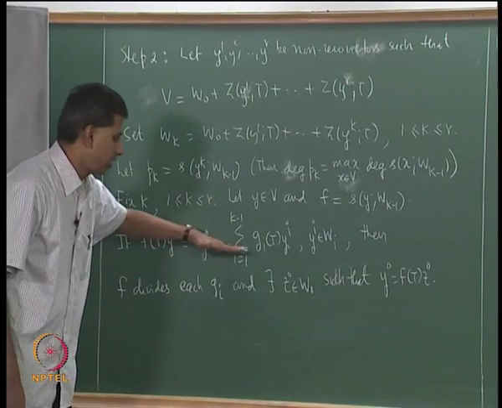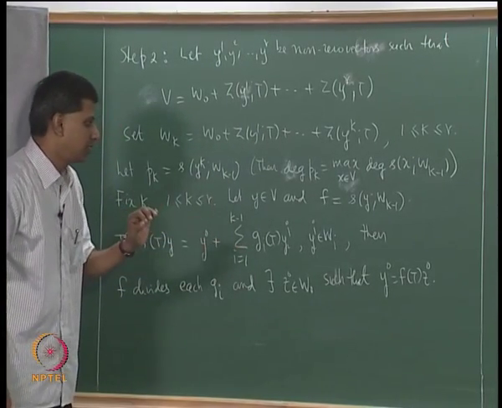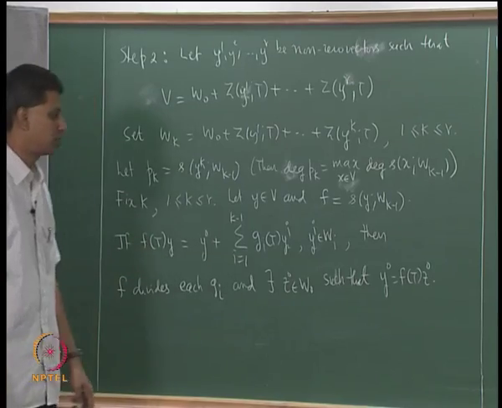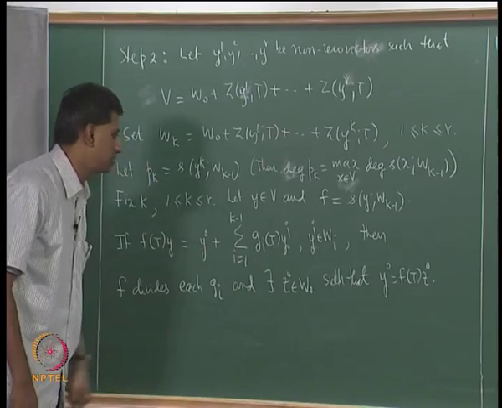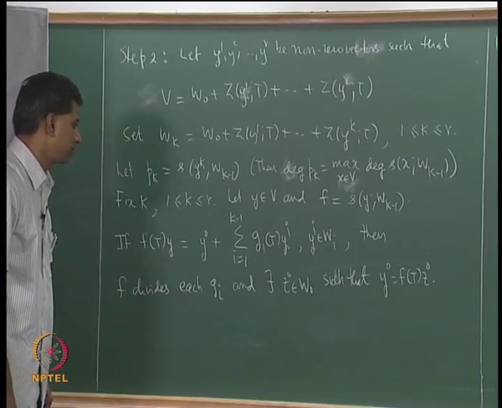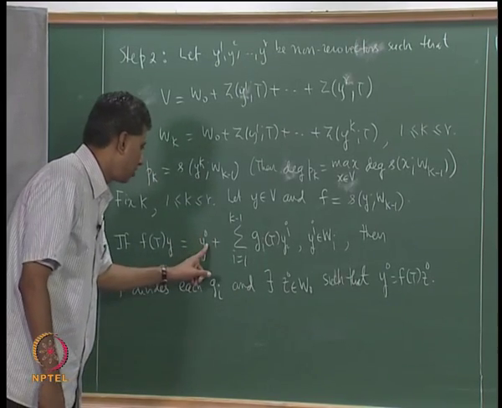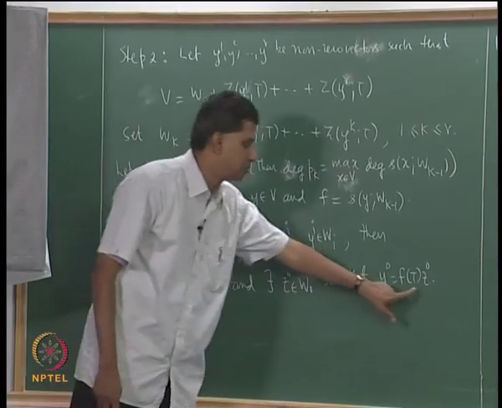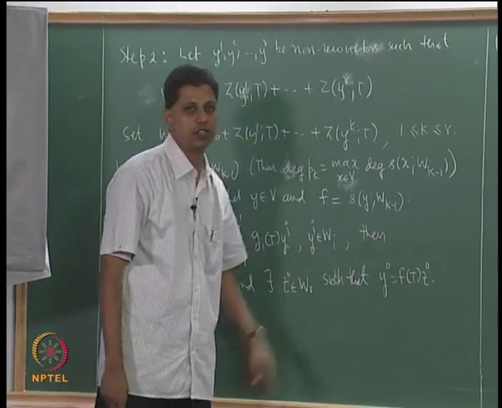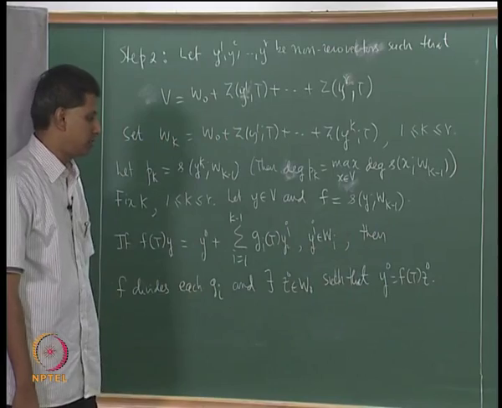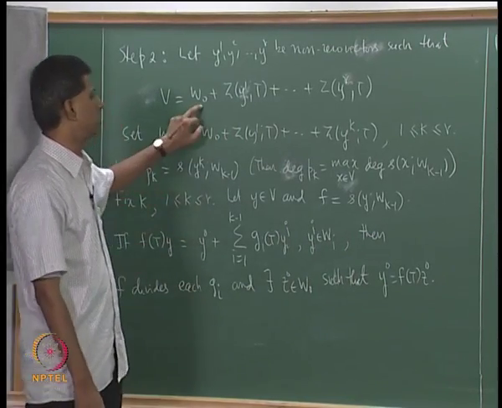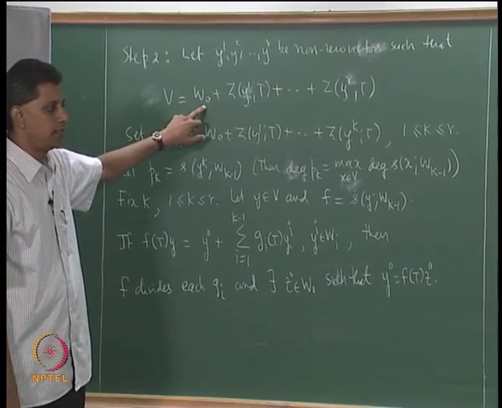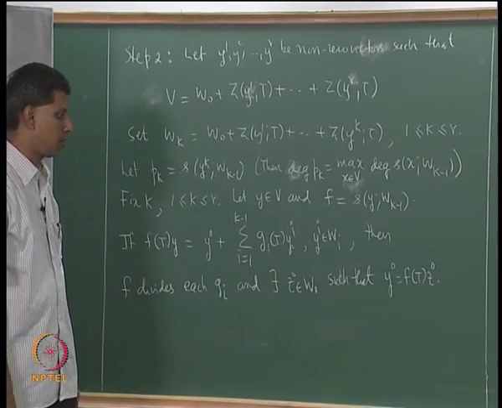Whenever I have a representation like this, it always holds. This is what we must show. It always holds that this f divides each of those polynomials g1, g2, etc., g_{k-1}, and this y0 has the property that it can be written as f_t z0 for z0 in W0. I mentioned that this is T admissibility of W0. W0 is a T admissible subspace of V.